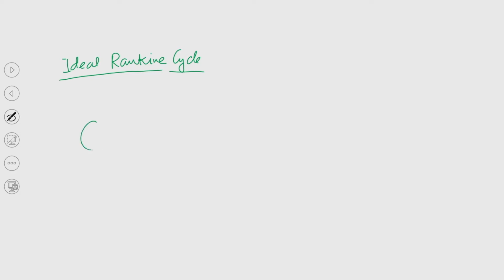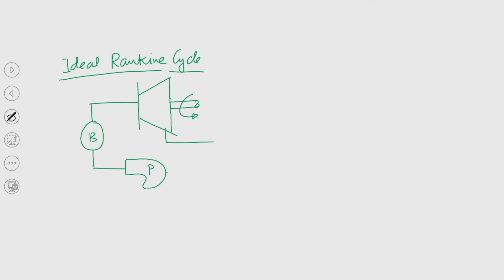So, this is the boiler, this is the pump, and this is the turbine, so this is the condenser. So, this is point 1, this is point 2, this is point 3, this is point 4.